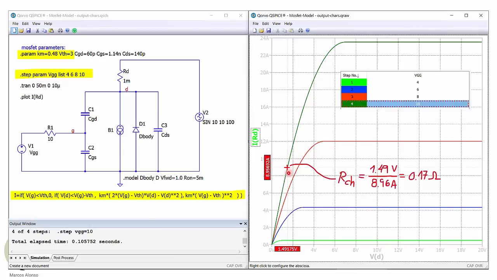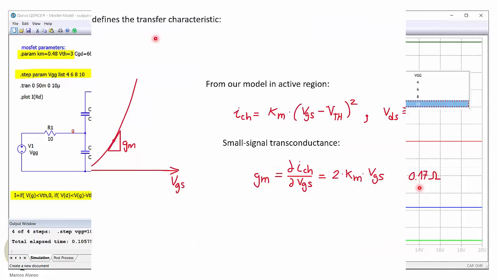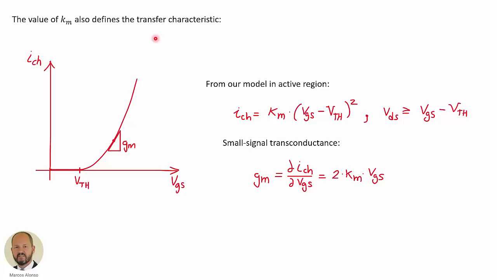So in our case, if we calculate the point that we used in the previous slide, then we can measure a channel resistance of 0.17 ohms, which is very similar to the value that we used in the previous slide, which was 0.15 ohms. And we have also to note that in our simple model, the value of K sub m also defines the transfer characteristic. This is the characteristic of current through the channel versus the control voltage VGS. So this is the expression that we have for this relationship.